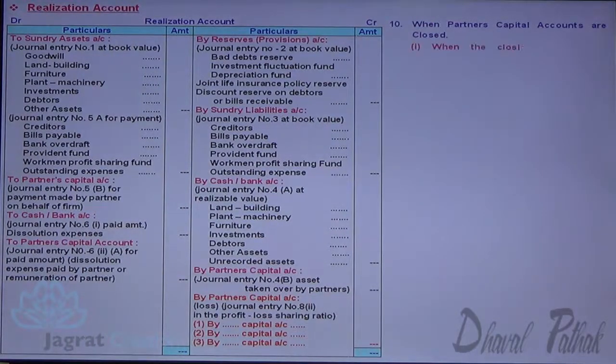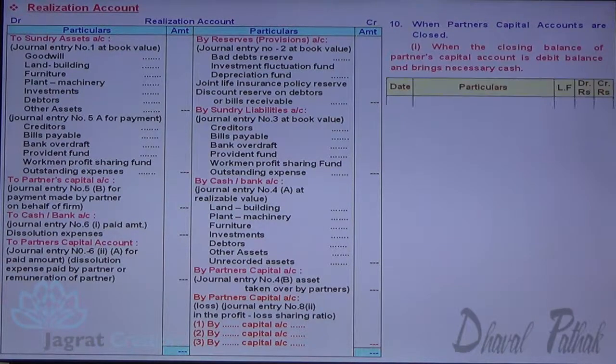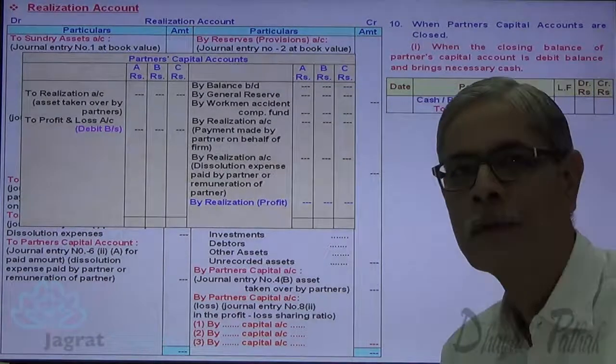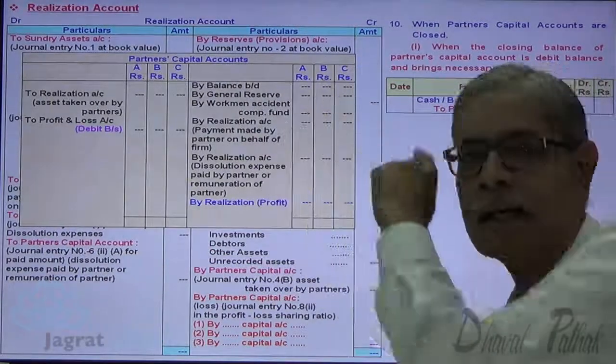When partners' capital accounts are closed, if the closing balance of a partner's capital account is a debit balance, he has to bring cash into the firm: cash account debit, partner's capital account credit. Debit balance means the debit total is greater than the credit total.